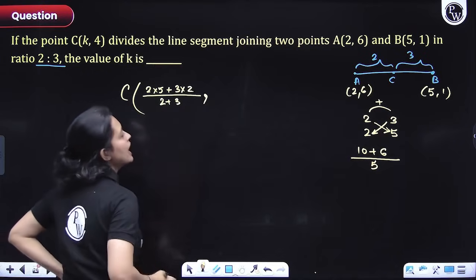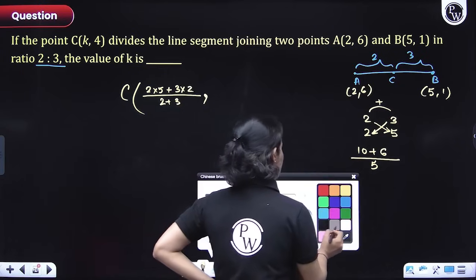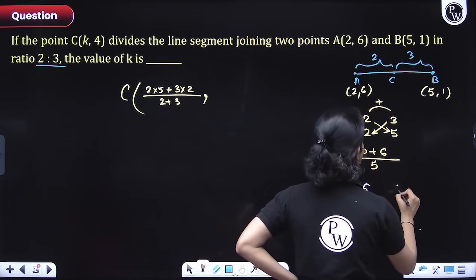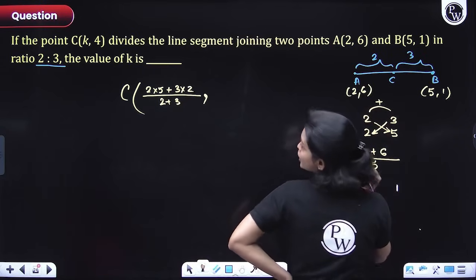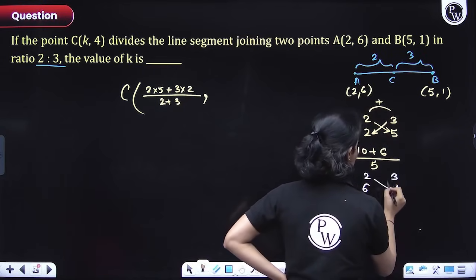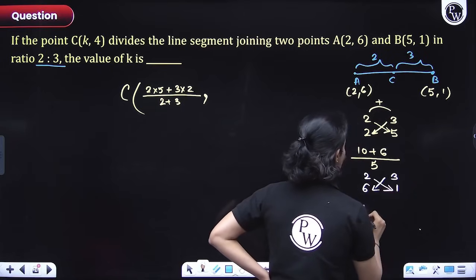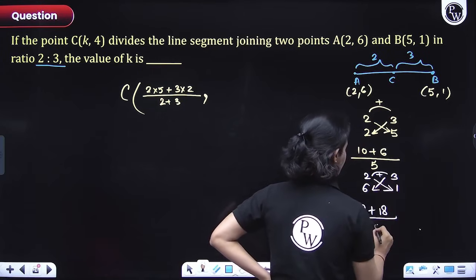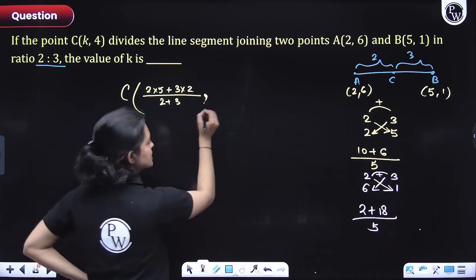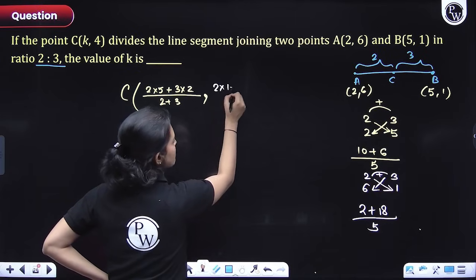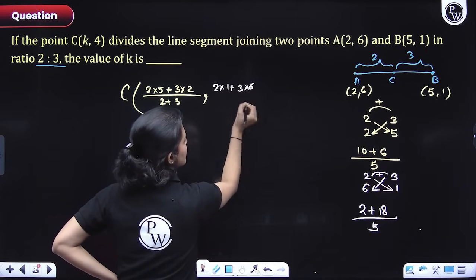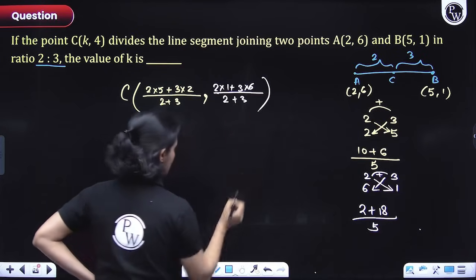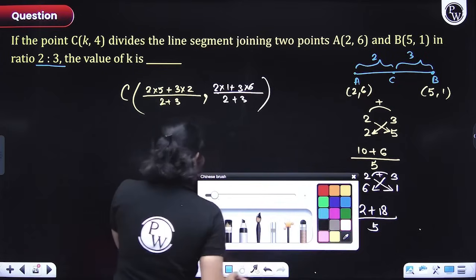Now, similarly for y coordinate, what will you do, everyone? You will write the y coordinates 6 and 1. You will write the ratios 2 and 3 and you will simply cross multiply. So what do you get? 2 plus 18 divided by, add both of these, 5. So here let's write this down. 2 into 1 plus 3 into 6 over 2 plus 3. Let's write the final answer, everyone.